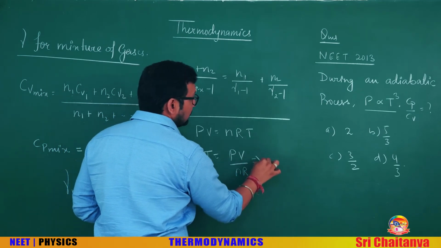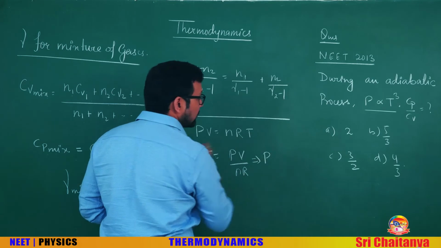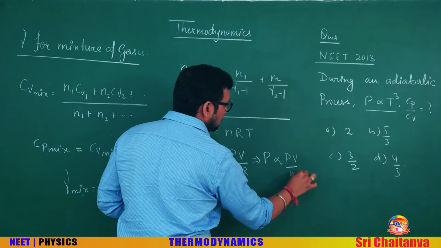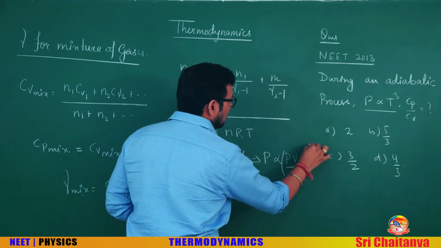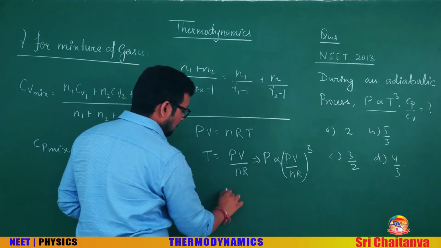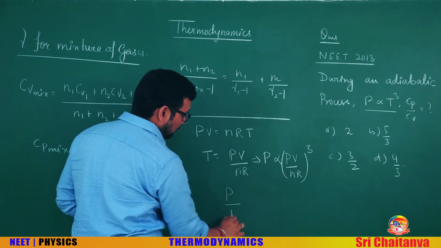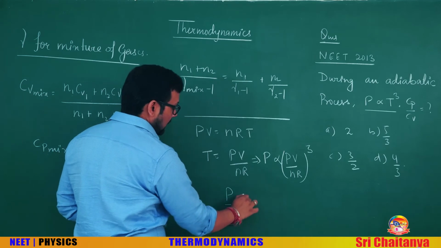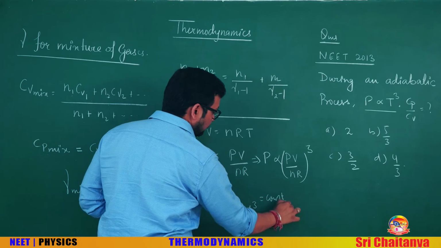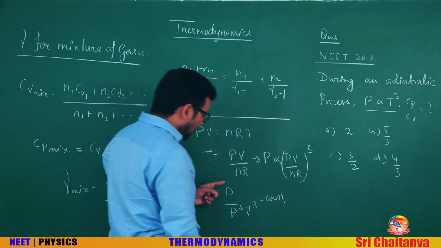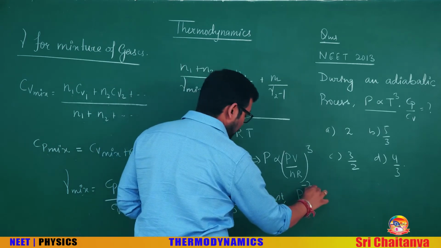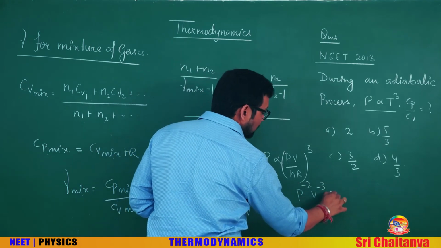So your equation will be pressure is proportional to PV upon nR raised to power 3. Now see, P upon P cubed, and V cubed is equal to constant. So 1 minus 3, it will be P to the power minus 2, V to the power minus 3 is constant.